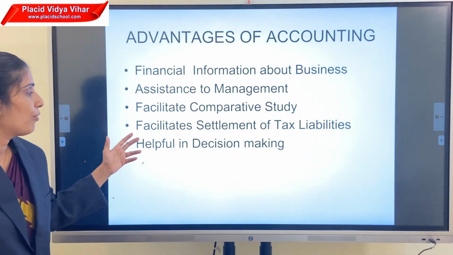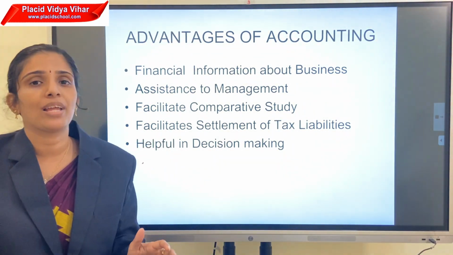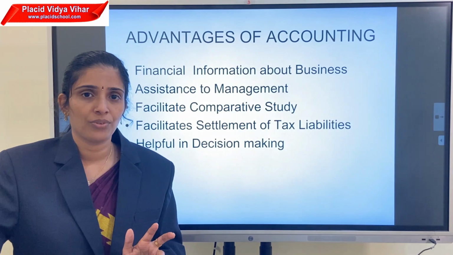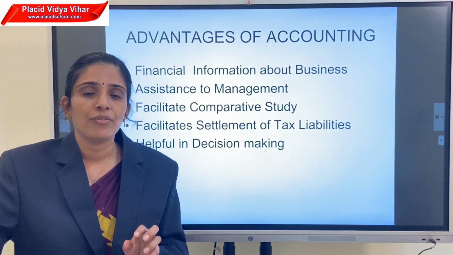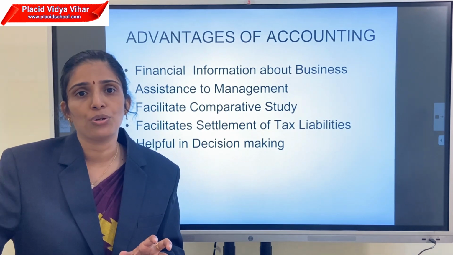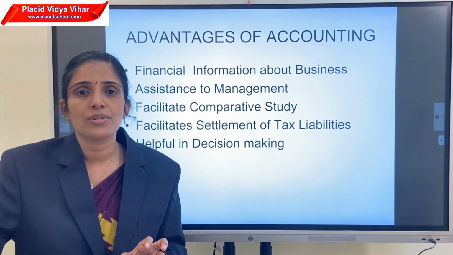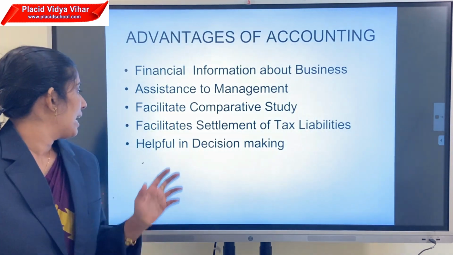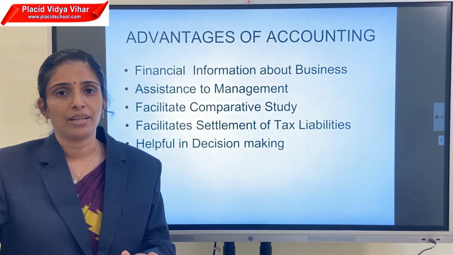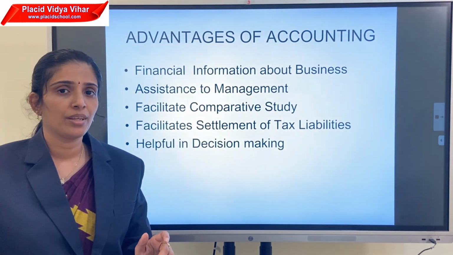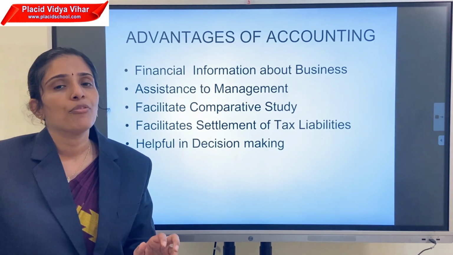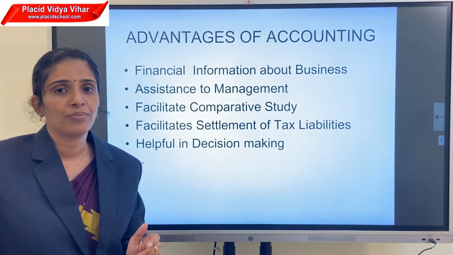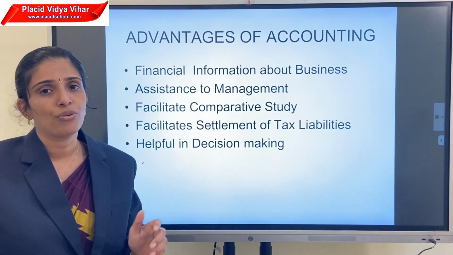Then the fourth one is facilitating settlement of tax liabilities. We know there are a number of taxes, income tax, GST, etc. For this type of tax settling, we need clear-cut evidence or supporting documents. The profit and loss account and balance sheet are helpful for settling tax liabilities. And the next one is helpful for decision making. That is also a part of the management. With the help of the financial data, we can help the management to take proper decisions. These are the main advantages of accounting.